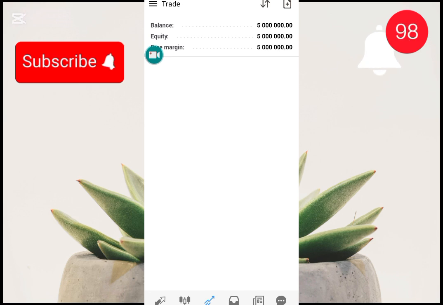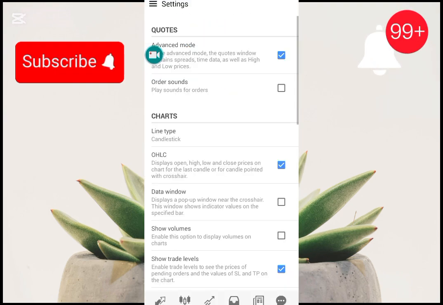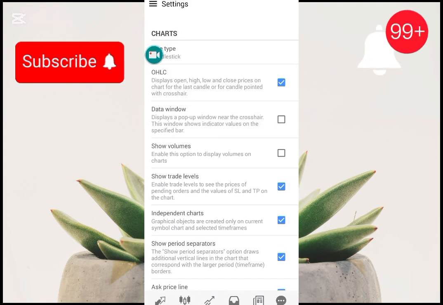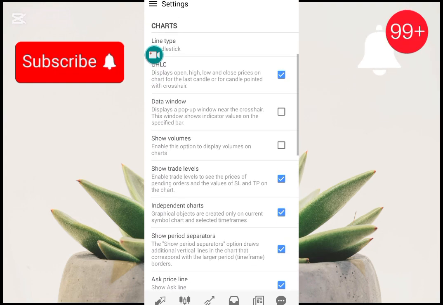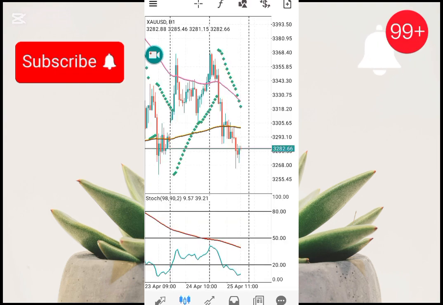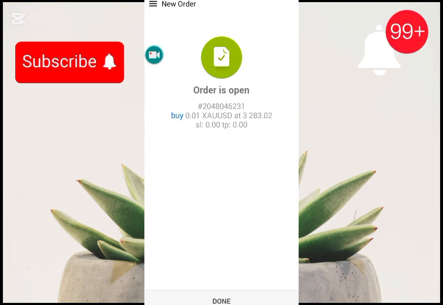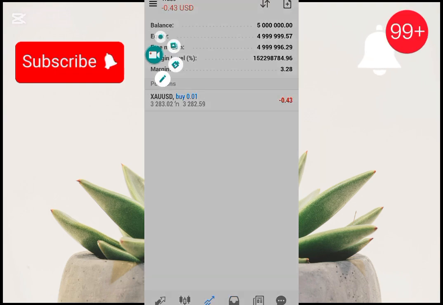To change something in the settings, you click here on top, then click on settings, and change whichever things you don't want to appear. For example, ask lines, colors, and order sound in case you are taking a trade. Order sound means every time you take a trade, you will hear a noise. Once you take the trade, it opens in loss always, so you can see it's in loss.